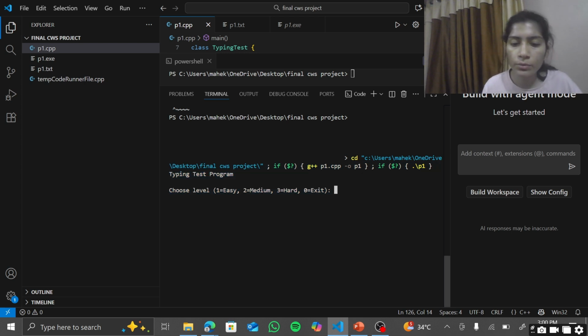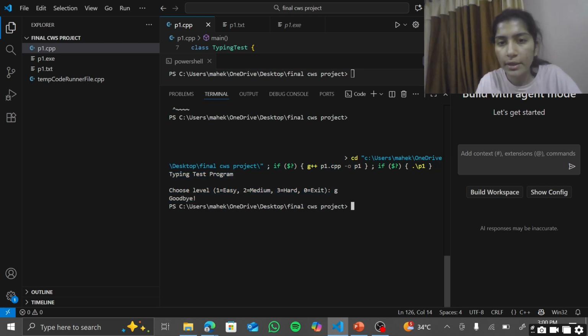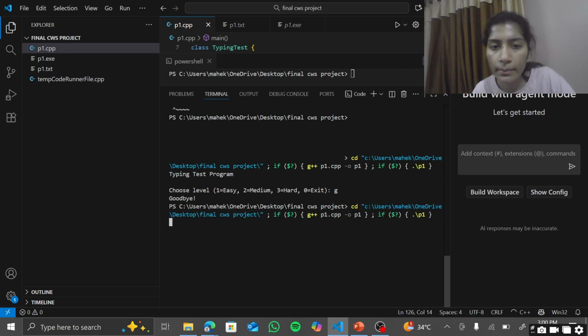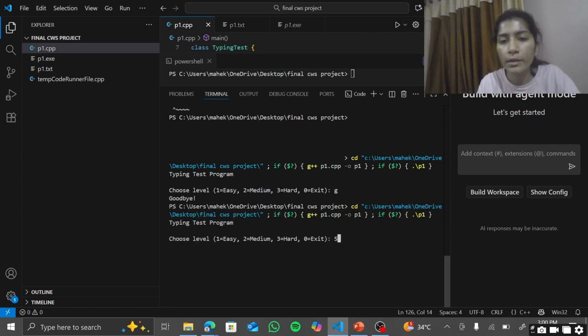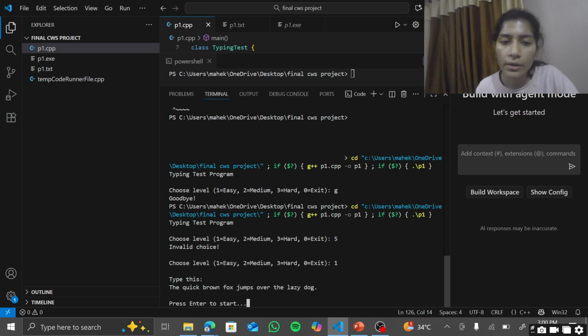If I choose any character like G, it will directly show me goodbye. After that, if I select any number other than 1, 2, 3 or 0, then it shows invalid choice. If I select 1, then it shows type this, please enter to start.